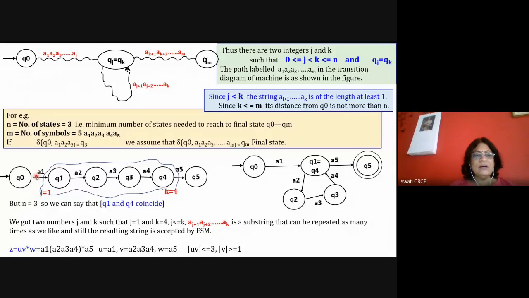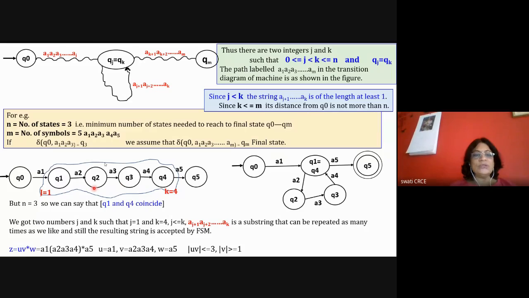With a1 it goes to q1, with a2 it goes to q2, with a3 it goes to q3. So the total number of states I am reading here is 6. But as per my assumption, I need only 3 states as the minimum number of states to reach the final state, and here the total is 6, which is greater than 3.